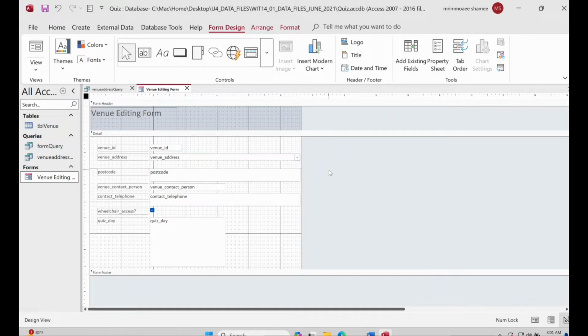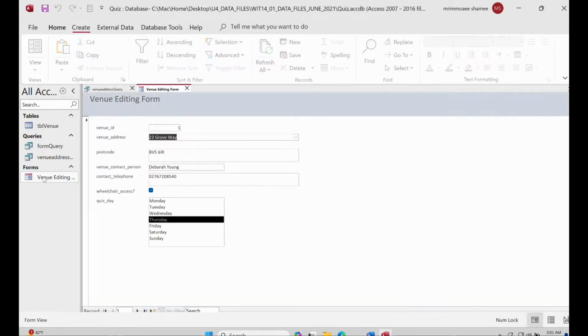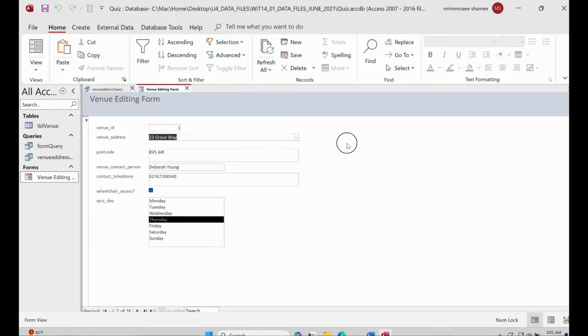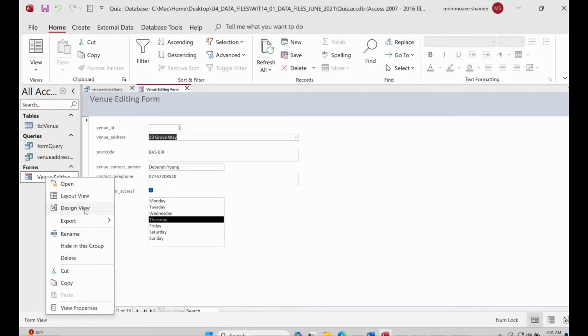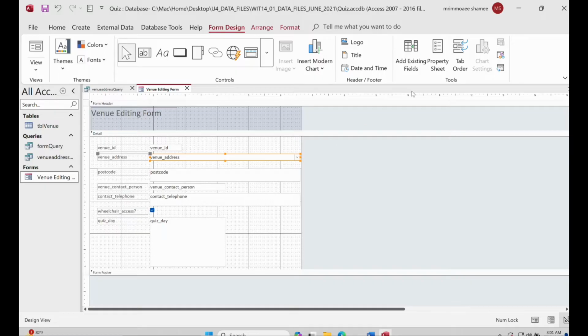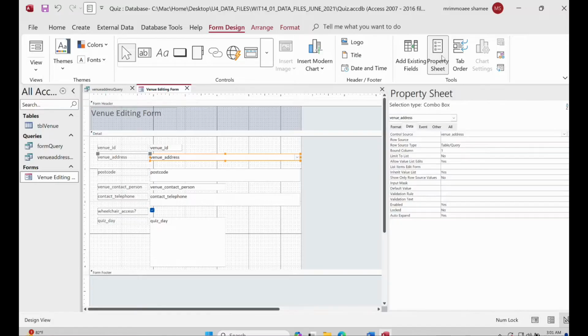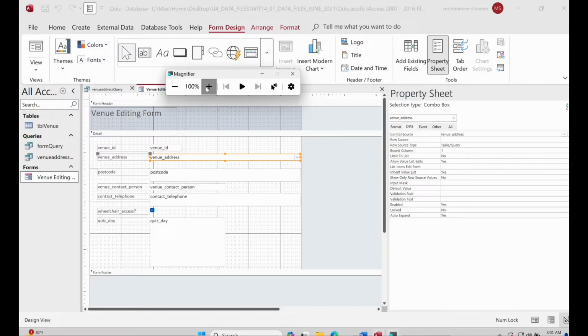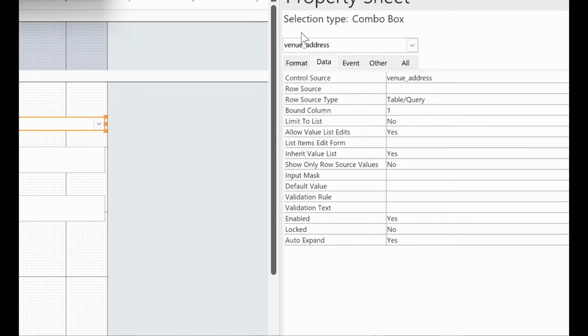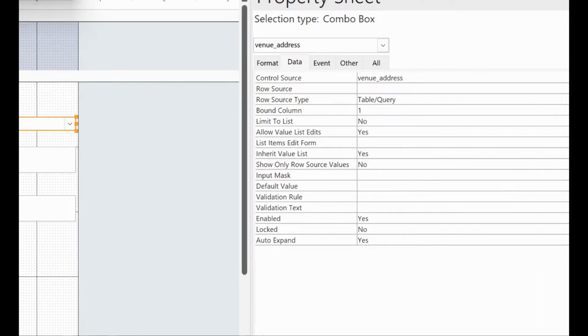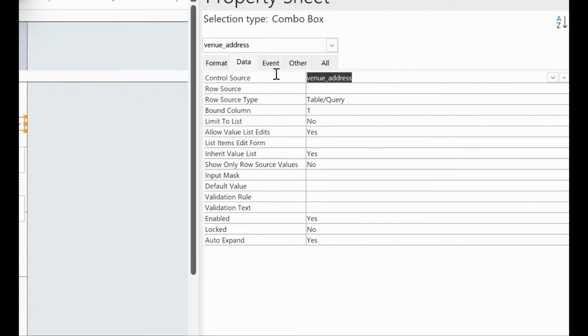Okay, so when we change to combo box and you want to see how it looks, you can see that this is the combo box. But now I didn't connect anything to this box, that's why this box doesn't give me any value. So for that we'll again go to the design view, select here, and from here you can click on the property sheet if it's not there. But if it's there, then you don't have to select it. Click the property box, and from here you can see that inside the data there's a control source and a row source. We don't need the control source here. Just remove this, and here add the venue address.